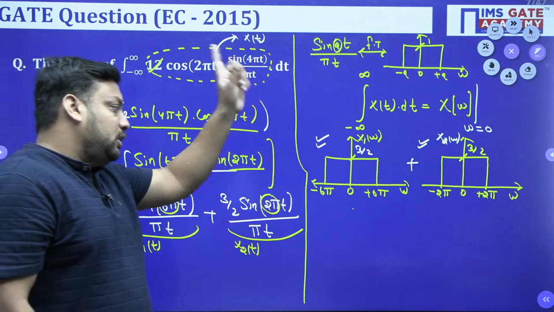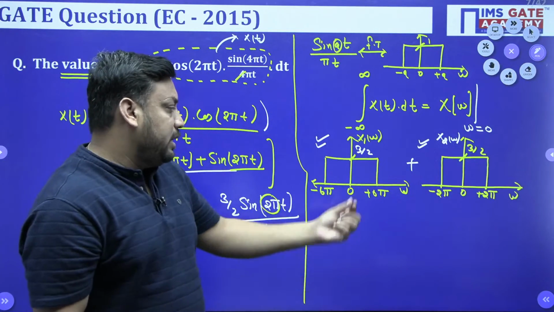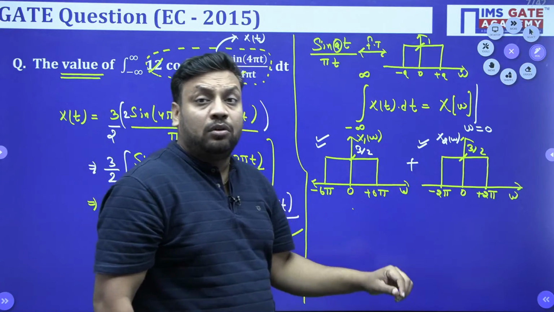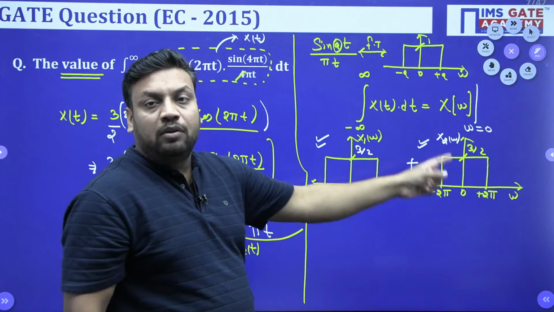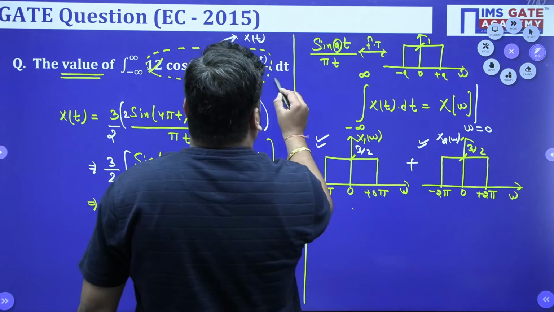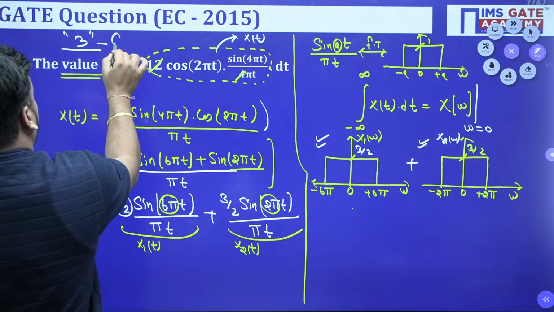However, as far as the question is concerned, I need X(omega) at omega equal to 0. So omega equal to 0 will give me 3 by 2, and from the other signal also 3 by 2. If I add both the curves, 3 by 2 and 3 by 2 give me 3. It means the numerical answer for this question is nothing but 3.